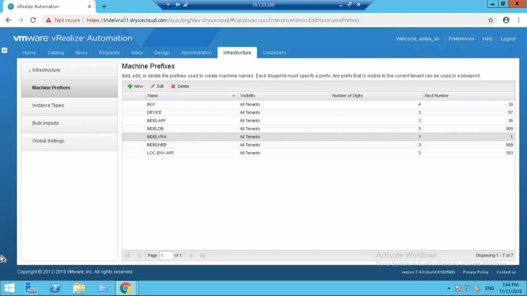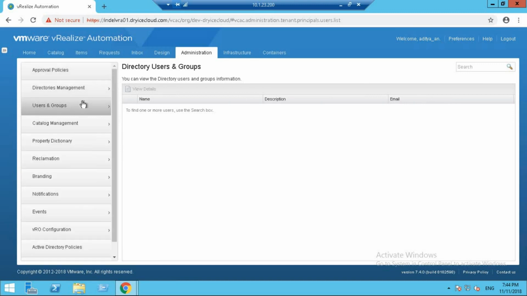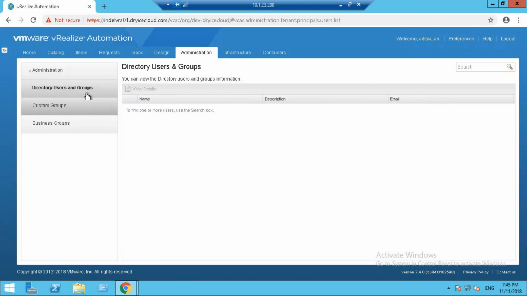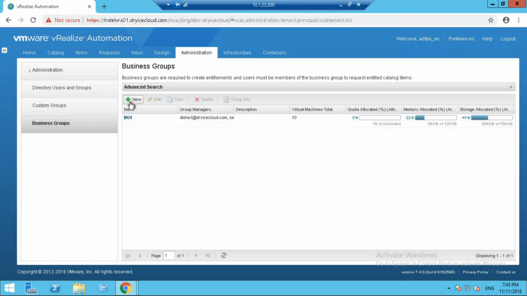Now, what a business group allows us to do is that we can simply associate a set of services and resources to a set of users, which can be a part of a department, company, or an organizational unit. So let's just try creating a business group first. Go to the administrator tab, go to users and groups, click on business groups.